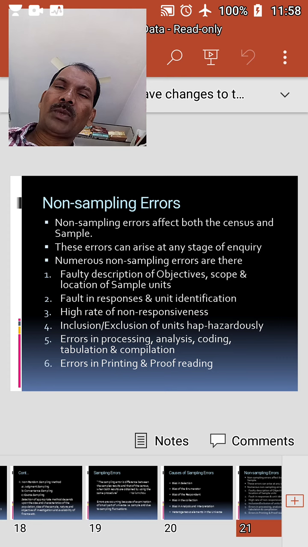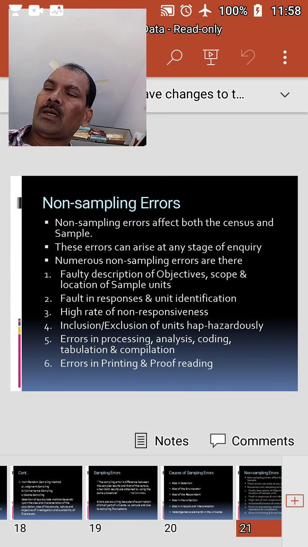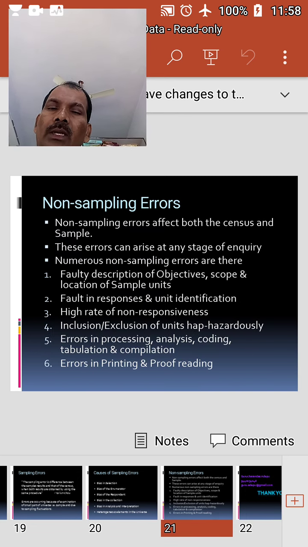Faulty description of objectives, scope and location of sample units, faults in recording the responses and identifying the statistical unit, wrong answers of the respondents, and inaccurate information resulting from a high rate of non-response, inclusion and/or exclusion of sampling units in a haphazard manner by the enumerators, errors in processing, analysis, coding, tabulation and compilation, errors in presentation such as printing and proofreading.